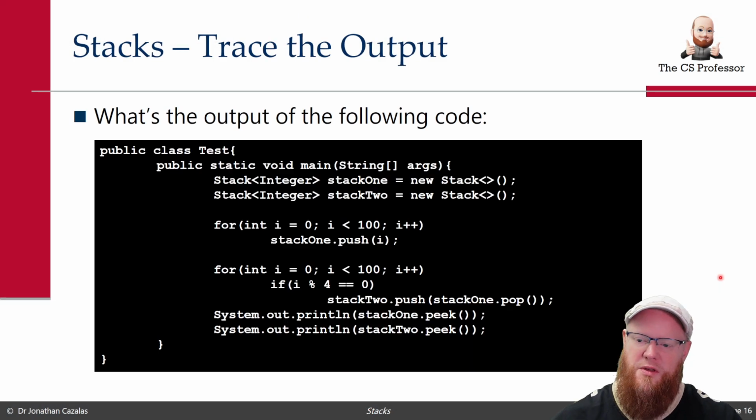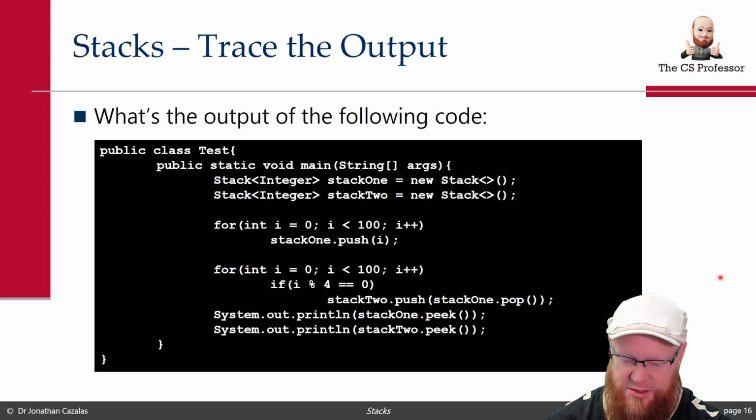Let's look at one more of them, and we have here, we make two stacks. This one's funky. We're going to do what? We're going to push into that very first stack 100 times the values from 0 all the way to 99. So let's make sure I have this clear.